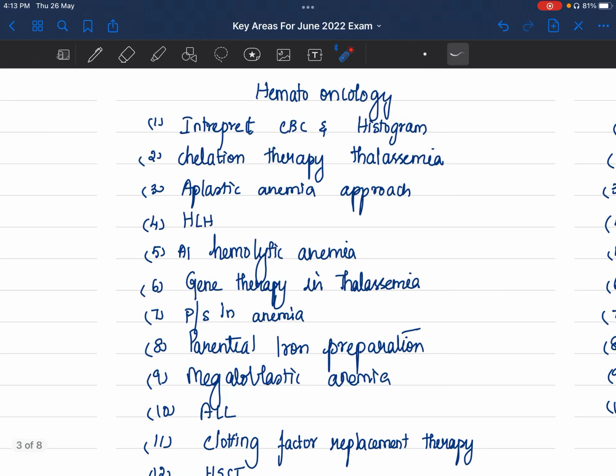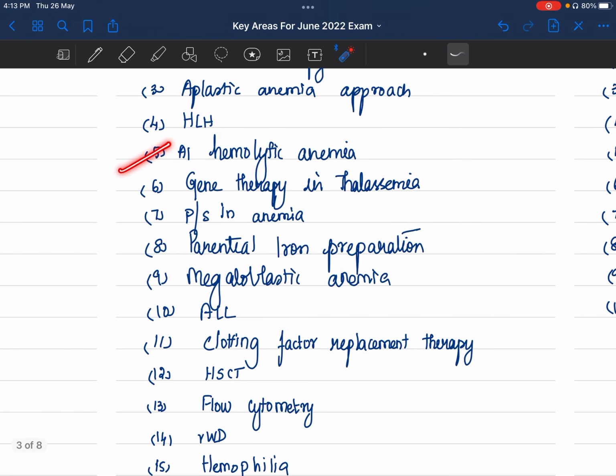Hematology, give a little bit more importance because they can ask quite a number of questions in that. They can ask like your lab assessment, interpret your complete blood count or a peripheral smear in your diagnosis, CBC and histogram in diagnosis. Thalassemia, they can ask about chelation therapy, they can ask about gene therapy. Aplastic anemia, HLH, autoimmune hemolytic anemia. This is looking haphazard because whichever are the most latest things that they have discussed in different journals, I have clubbed. So that's why you're not seeing RBC wise, WBC wise, platelet wise. But these are the areas that you have to concentrate on.